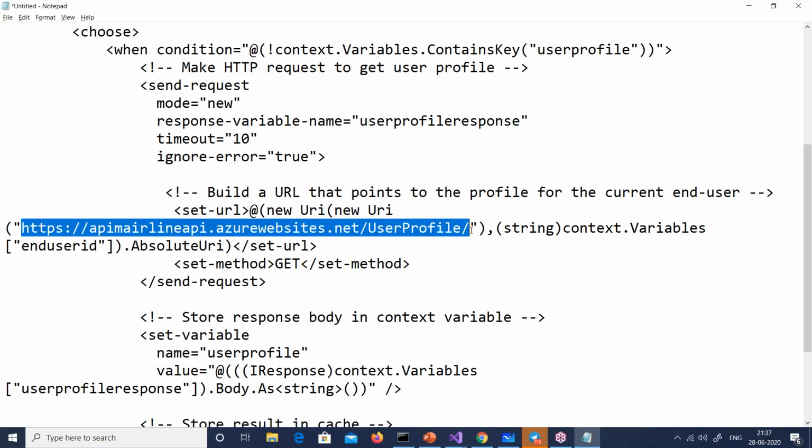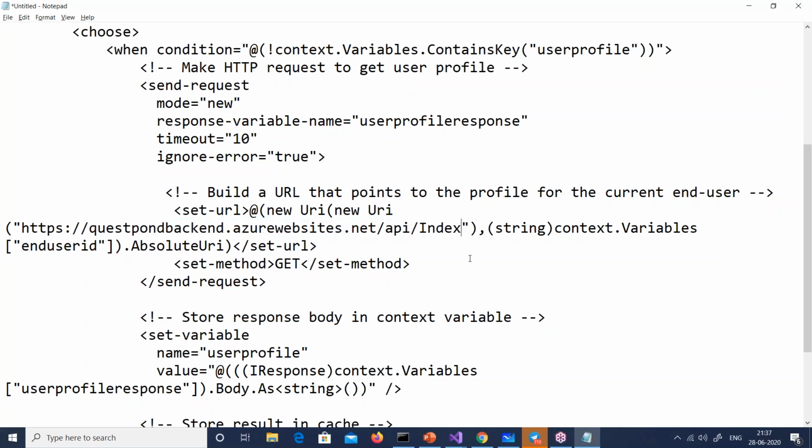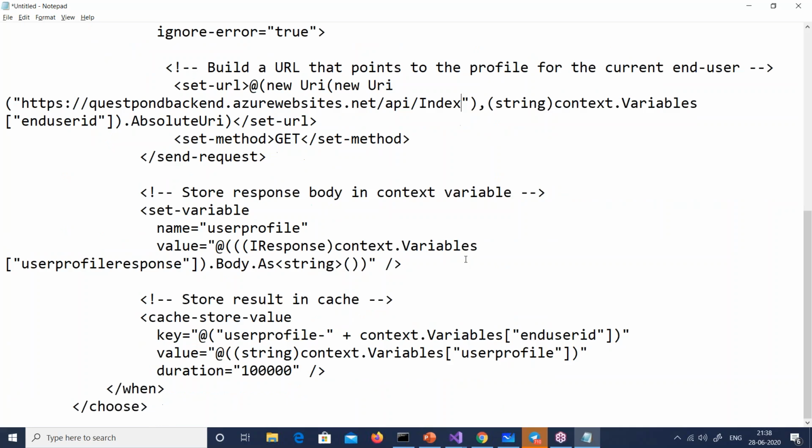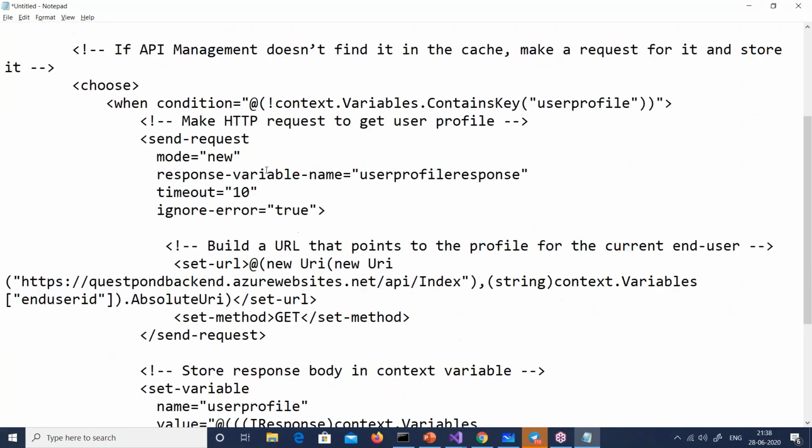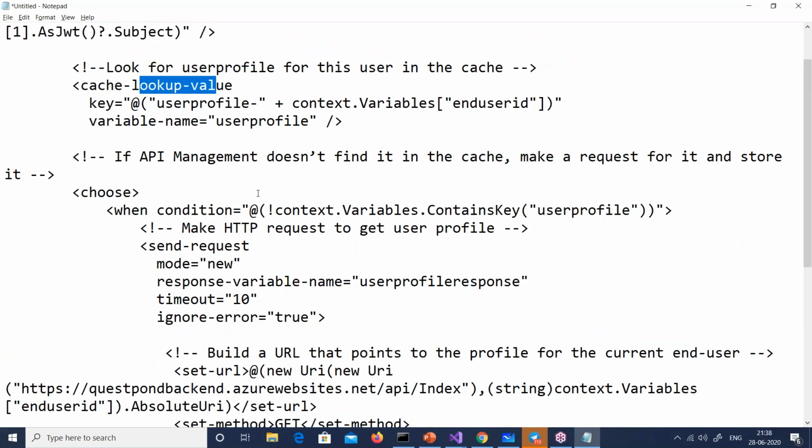This is the URL with the profile. He should try to cache it. Let us see. Right, and other things are all okay, right? So extract the value from the token in the end user ID variable. Lookup. If there is a lookup, he will take up the lookup.